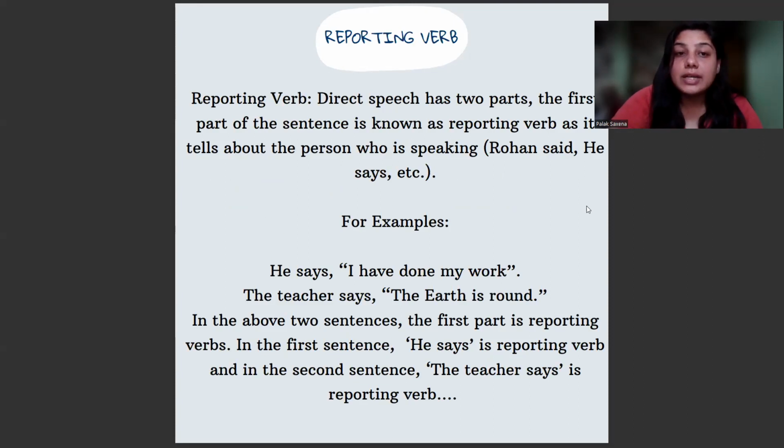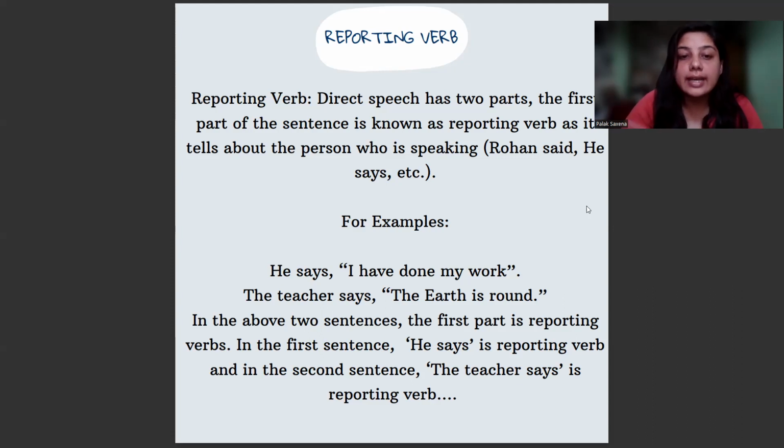Now, again, direct speech is further divided into reporting verb and reporting speech. Let's understand first what is reporting verb. Direct speech has two parts. The first part of the sentence is known as the reporting verb, as it tells about the person who is speaking. It actually shows who the speaker is. You get to know through that verb.